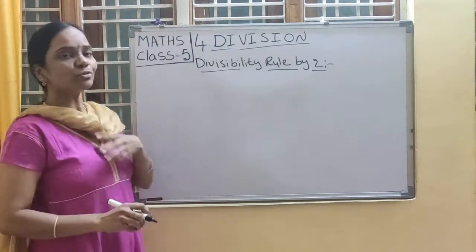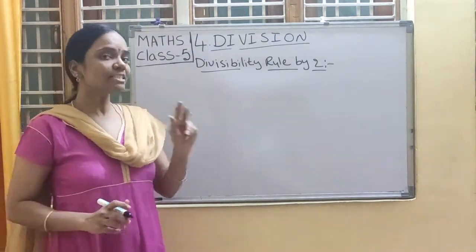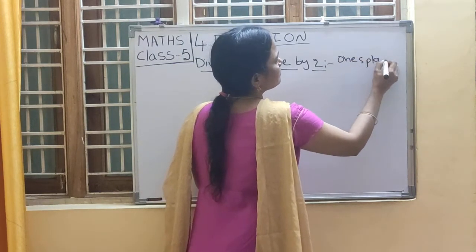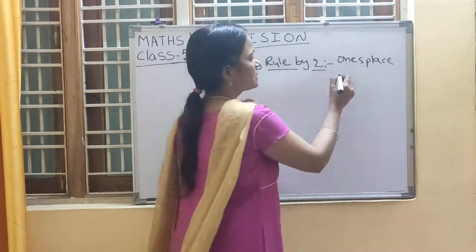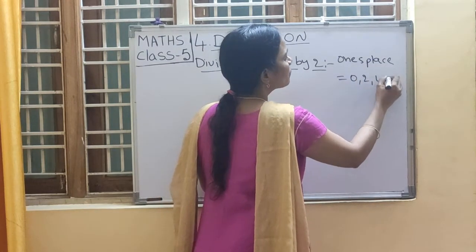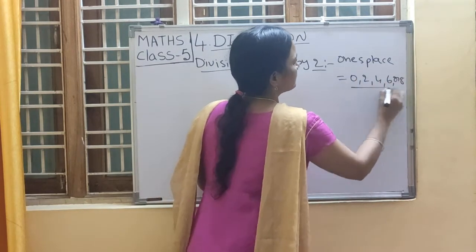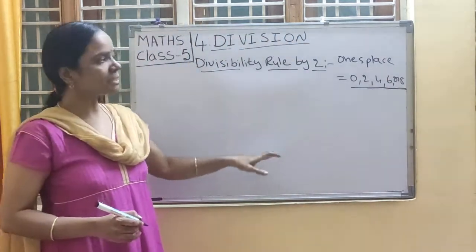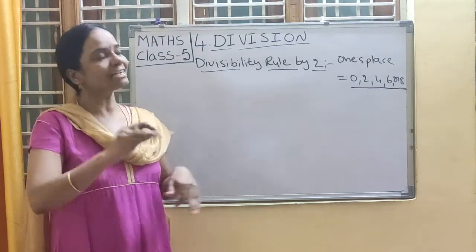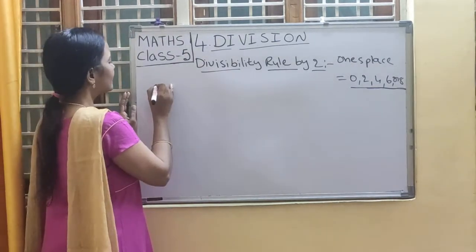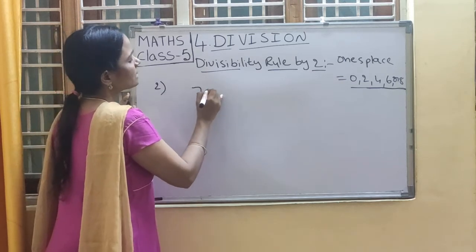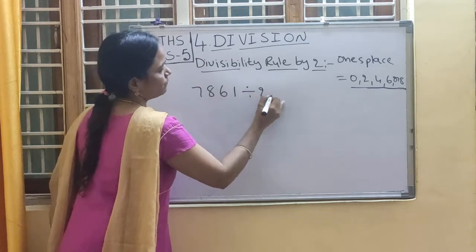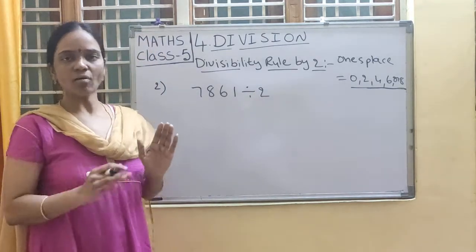So divisibility rule by 2 means we have to check the ones place of that number. What are the digits? 0, 2, 4, 6 or 8. If any one of these is at the ones place, we can say that the given number is completely divisible by 2. Now the second example, 7861 divided by 2. I am not taking long division here.